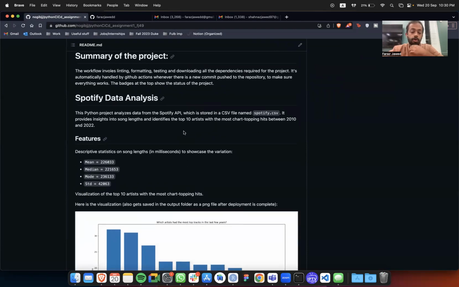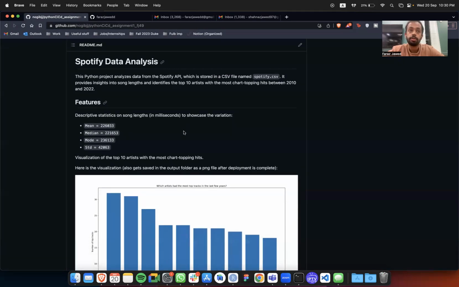So briefly telling you about what this data set is. This is a Spotify data set for the last 12 years. And it basically tells us about characteristics of top hits, top songs, which can be what was the average length of the song, what was the pitch of the song, what was the loudness, and other acoustic variables.